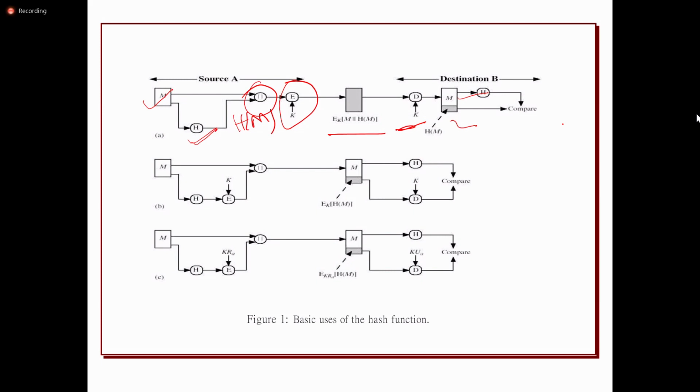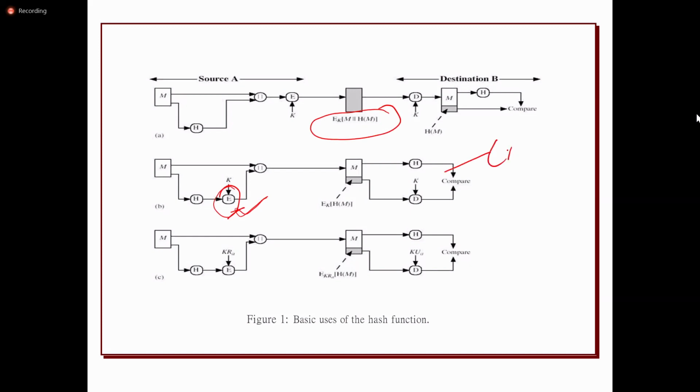So this can be applied in many ways. The first step is applying the hash code to the message and then concatenating it with the message. The second approach, apart from encrypting the entire message, encrypts only the hash code. Whatever hash code is generated will be encrypted and then the message will be concatenated. Here confidentiality will not be provided because the message is directly transmitted over the network. Though it provides authentication, the message is directly transmitted, whereas in the first case both authentication and confidentiality are provided.